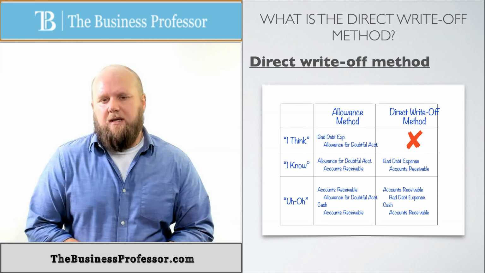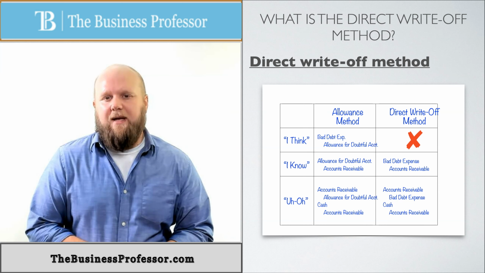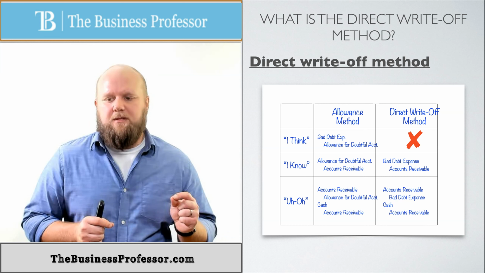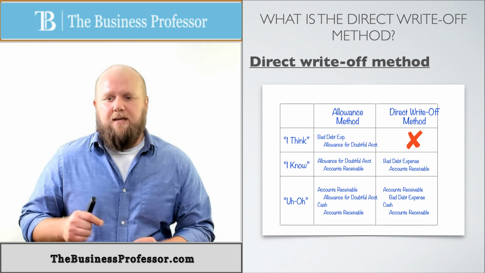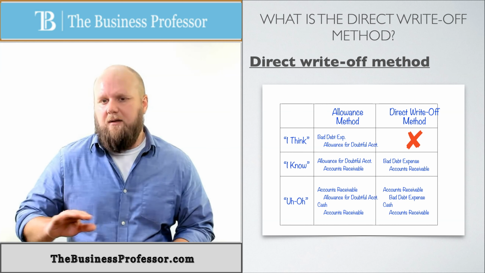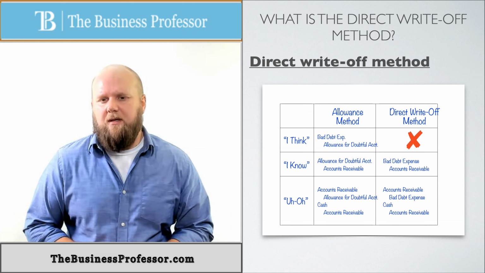Most of the time, you're going to be using the allowance method because, again, that does follow GAAP. That follows the matching principle. So that's the difference between the allowance and direct write-off methods. In the next video, I'm going to show you how to do the direct write-off method using the same examples that we did with the allowance method.